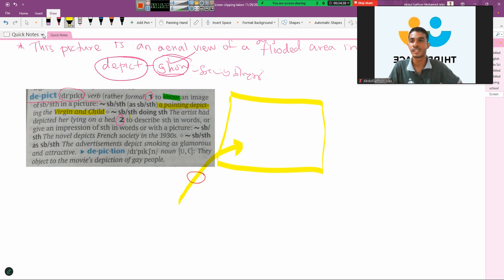As you see here, we have just constructed a sentence. This picture is an aerial view. This picture shows, this picture depicts an aerial view of a flooded area. This is how we have to try to construct sentences. Look at the second one.